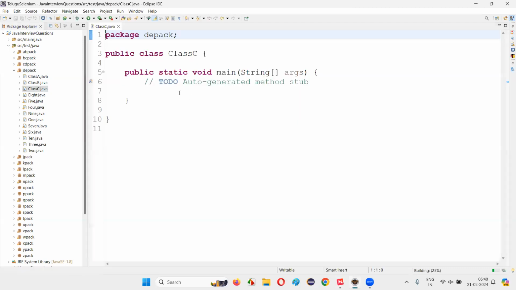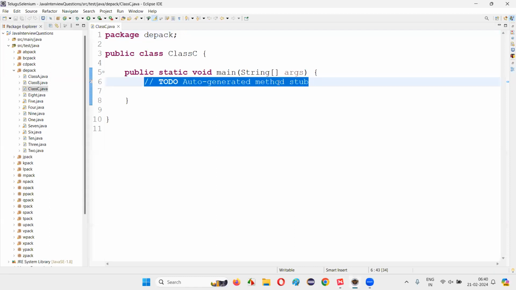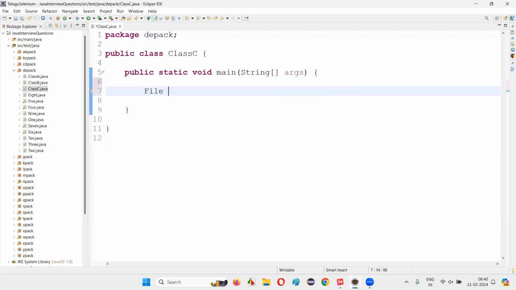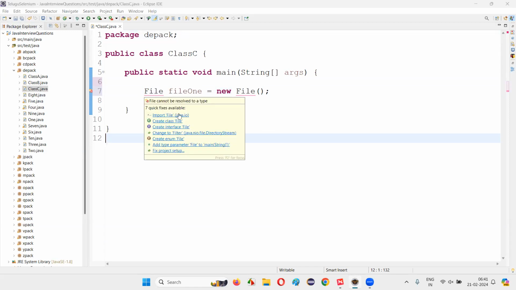And inside the main method, I'm going to represent a file, first of all, not creating. File file1 is equal to new File. I'm going to represent a file using this File predefined class first. I'll hover the mouse and import this File predefined class from the java.io package.